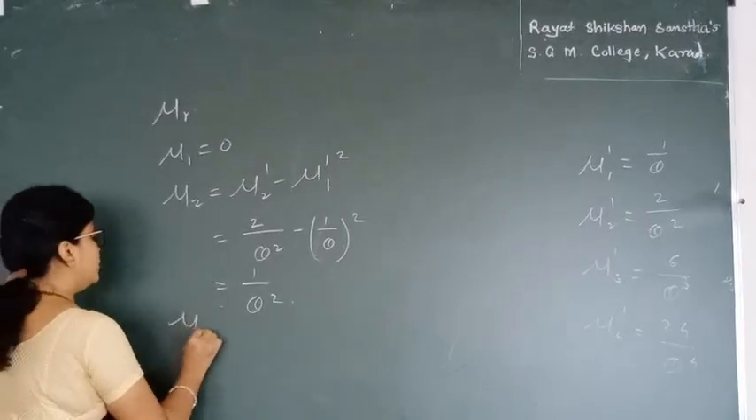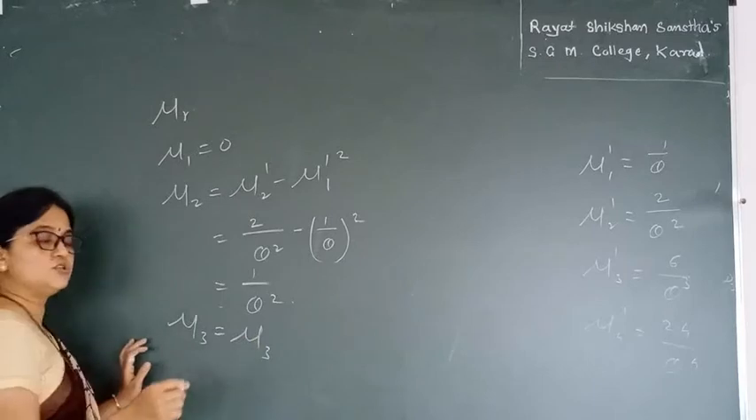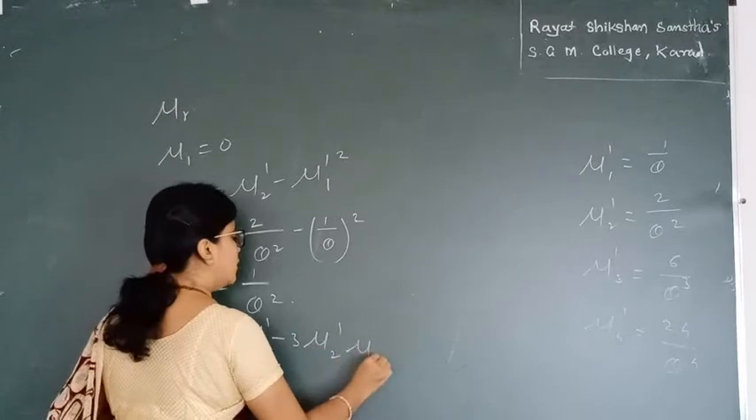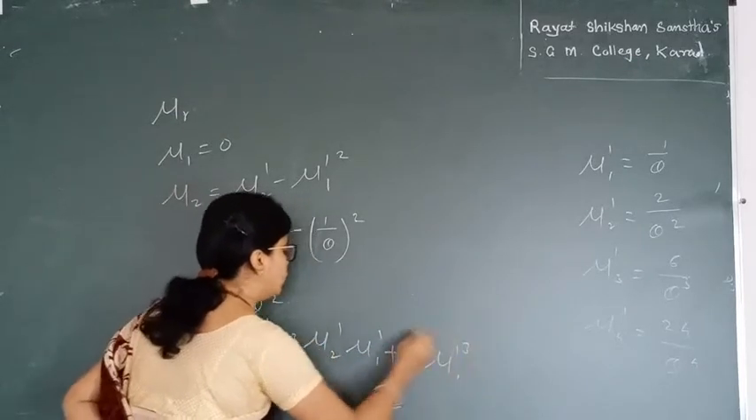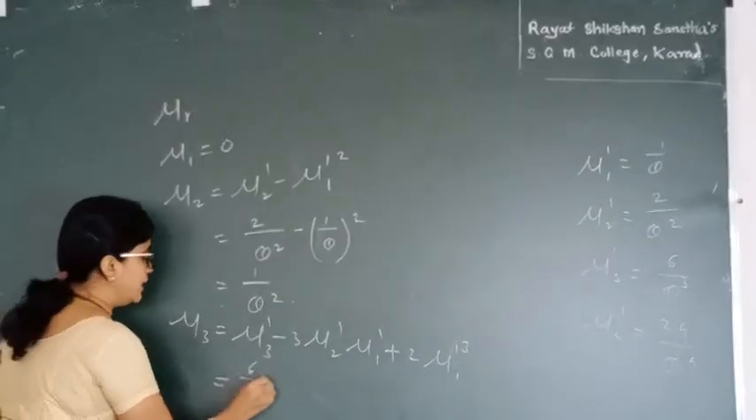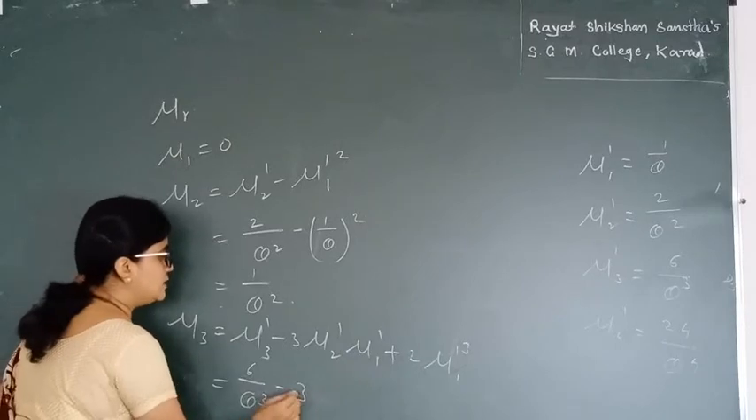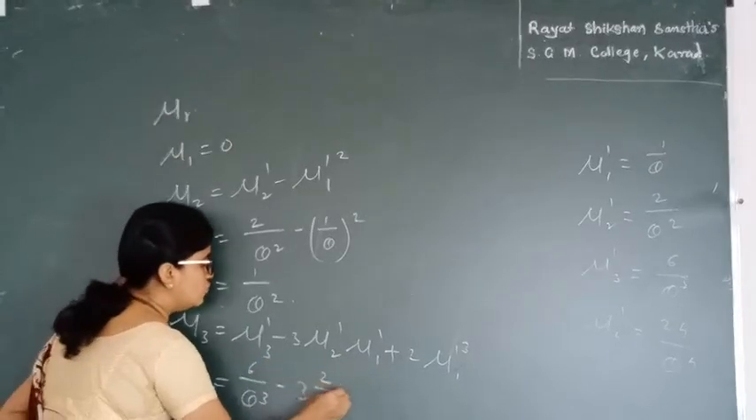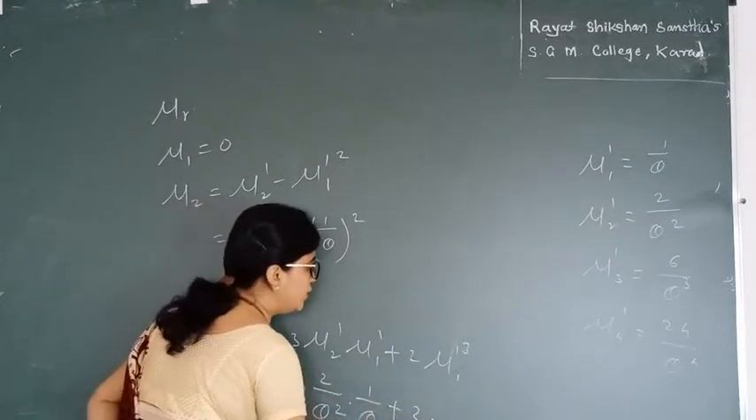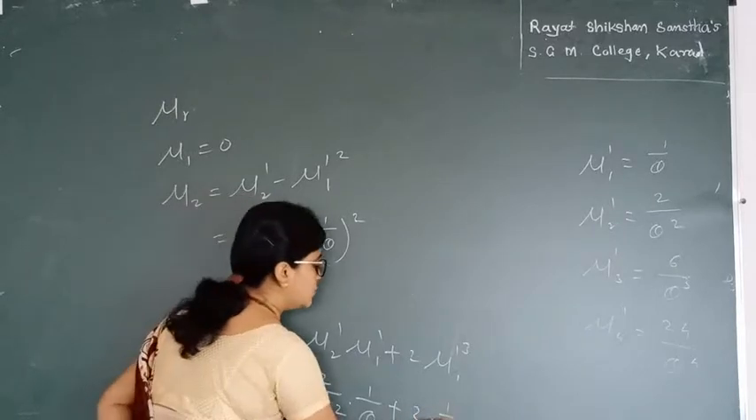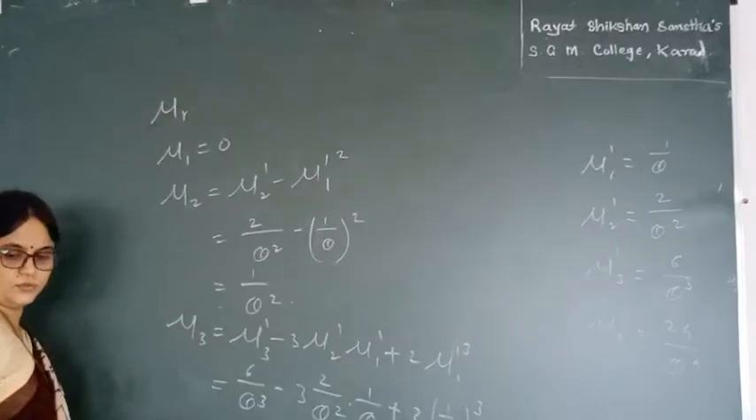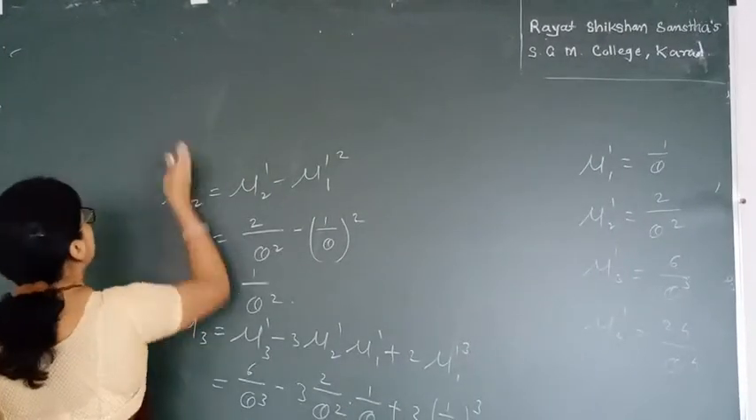This is my value of mu 2, which is nothing but the variance of x. Okay. Now what is mu 3? Mu 3 is equal to, the formula for mu 3 in terms of raw moments is mu 3 dash minus 3 mu 2 dash mu 1 dash plus 2 mu 1 dash cube. So now I can replace the values. So mu 3 dash over here is 6 divided by theta cube, minus 3 into mu 2 dash, which is 2 divided by theta square, and mu 1 dash, which is 1 upon theta, plus 2 into mu 1 dash cube, that is 1 divided by theta cube. I simply replace over here only the values of raw moments. Okay. Now I get mu 3 as,